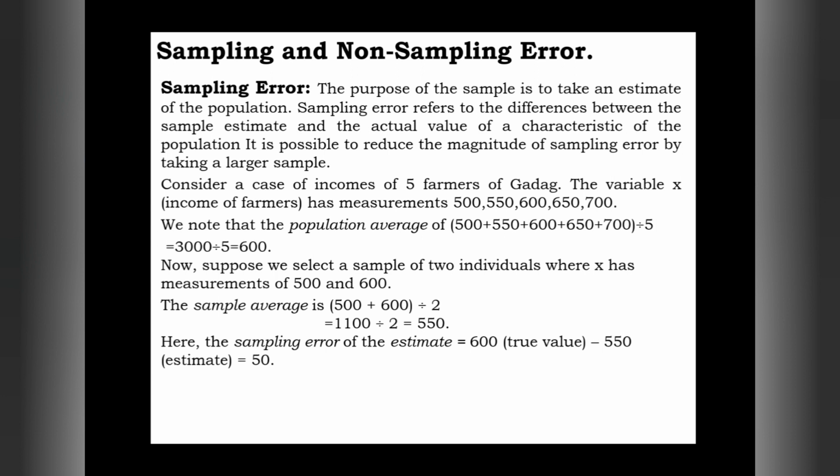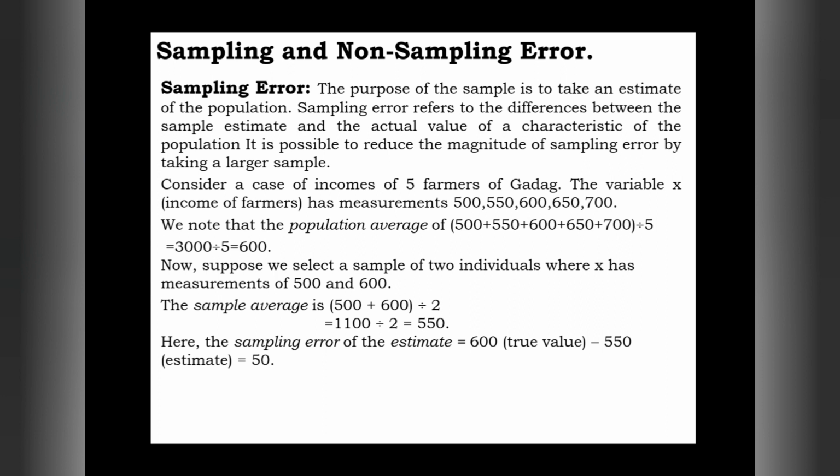To make an estimate of the population, or to understand the entire population. I repeat, the purpose of the sample is to take an estimate of the population. It means we select the samples to estimate the entire population.